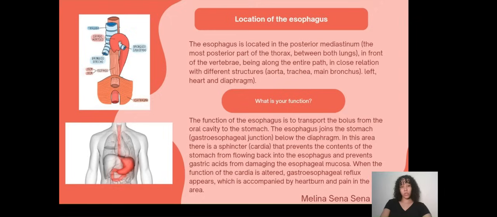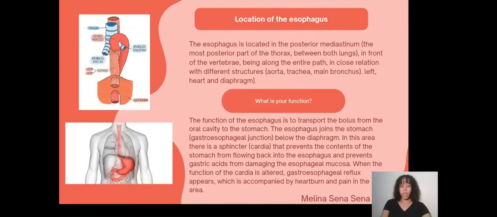Location of the esophagus. The esophagus is in the posterior mediastinum, the most posterior part of the thorax, between both lungs, in front of the vertebrae, and along the entire path it is in close relation with different structures: aorta, trachea, left main bronchus, heart, and diaphragm.